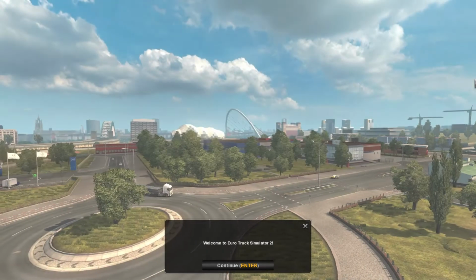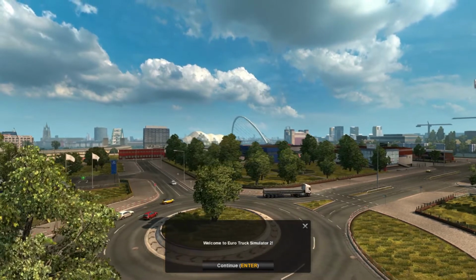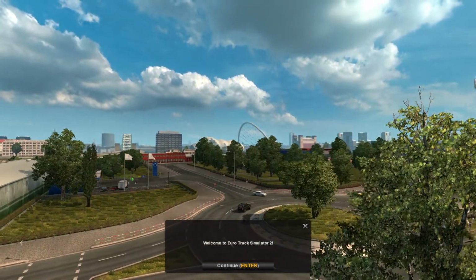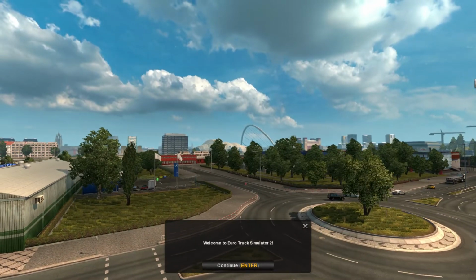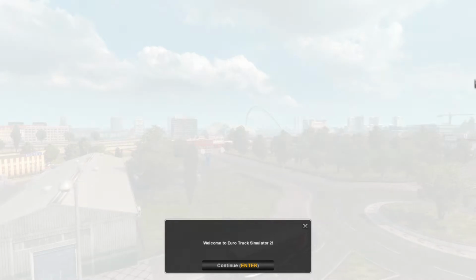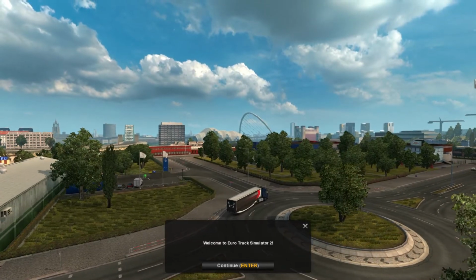A lot of detail in there. There's a lot of different vehicles. As you can see, there's cars, trucks, 4x4s, and when you start adding the mod packs, you'll get buses, coaches, motorbikes, campers, caravans, and there'll be a selection of police cars.